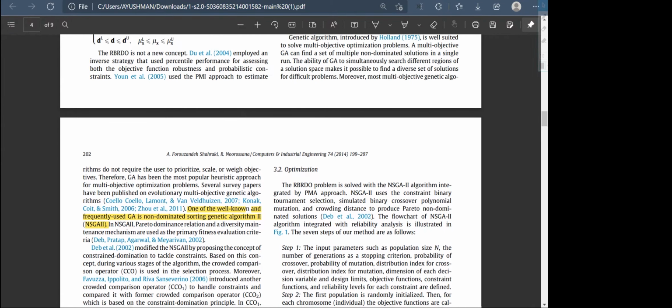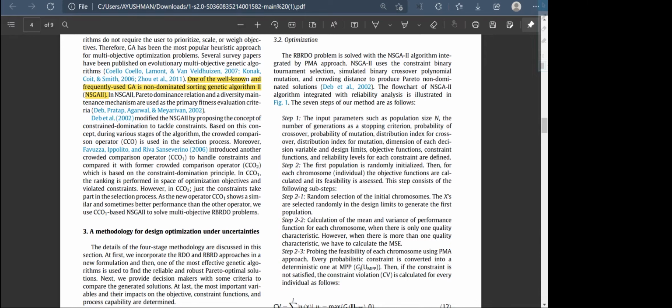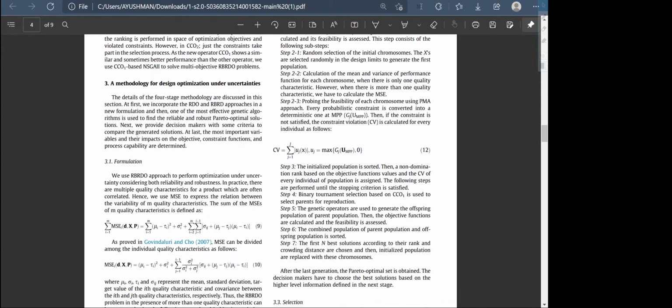And this paper uses the genetic algorithm called the non-dominated sorting genetic algorithm, or NSGA-II. And here are all the other kinds of genetic algorithm, or the modifications of genetic algorithm, that other researchers have used. So now I will explain the methodology for the design optimization.